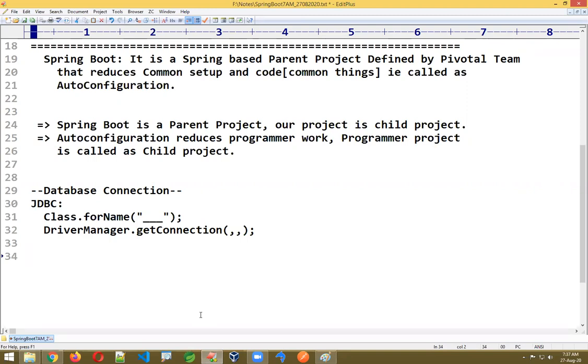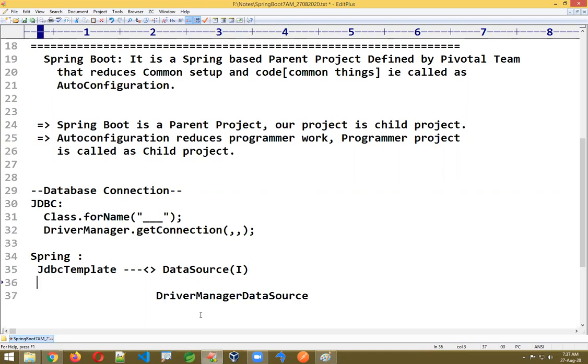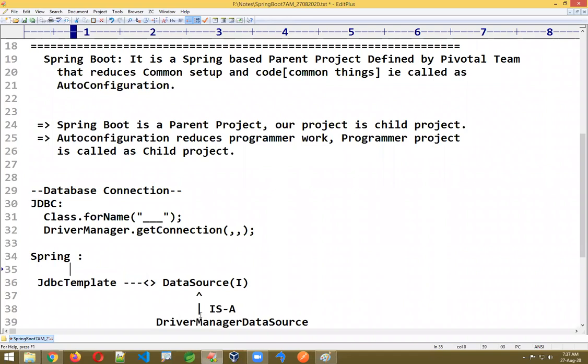If you go to Spring, there you need to configure two objects. One is the JdbcTemplate object. JdbcTemplate internally depends on a DataSource, where DataSource is again an interface. For that, the implementation is something like DriverManagerDataSource, or something like HikariDataSource; one implementation you have to take. It's an impl class. It's a has-a relation.